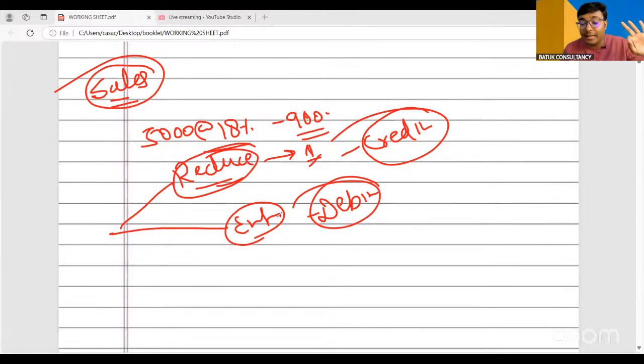This is also a very, very basic thing. Okay. Now, this is all about returns. These are the basics. We have a specific chapter that is called returns. At that time, we'll discuss in a very detailed way all the returns which are applicable in case of GST.